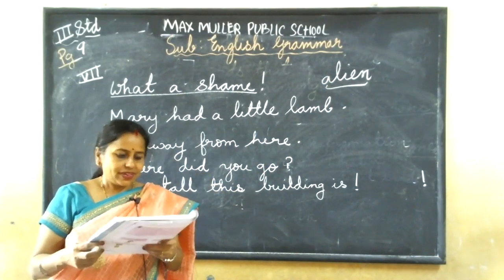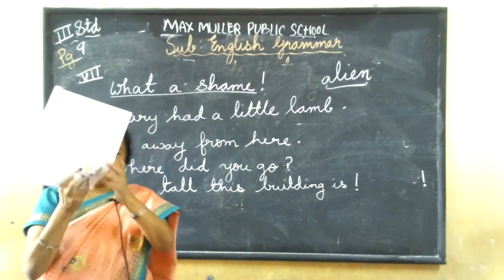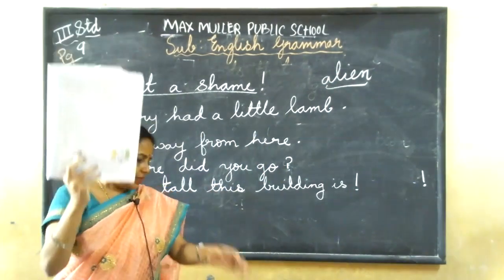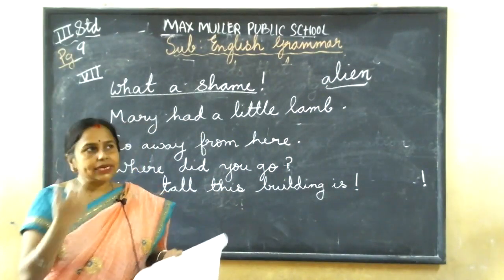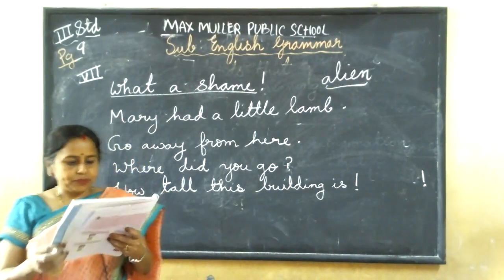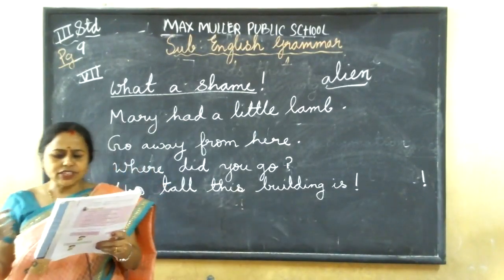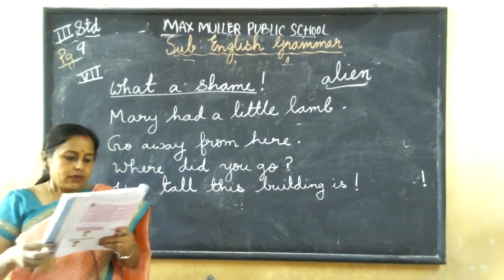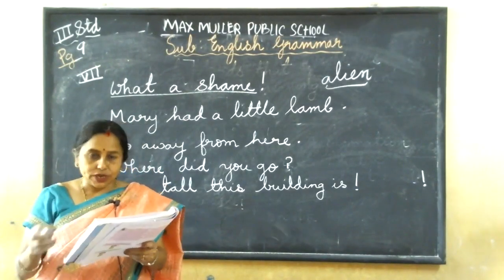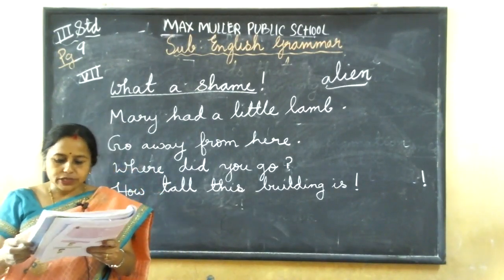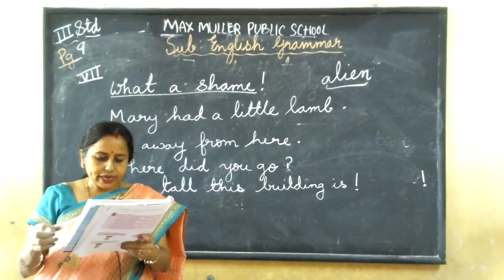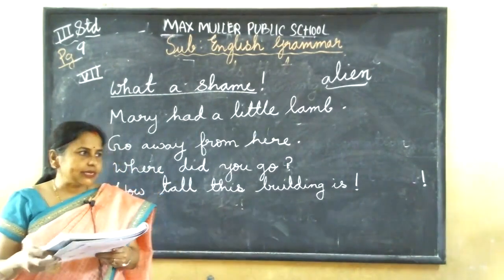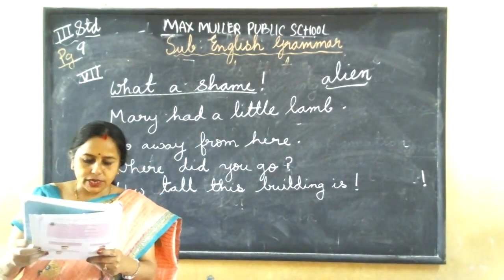One man is asking, how funny you look. Who are you? Aliens. These two are aliens, one yellow and one green. They come from another planet, we think like that. Aliens: we are aliens, we have just landed from Mars. Mars is one planet, from there we have come. Man: why are you here? Aliens: we have come to see the earth. We hear it is a nice place. So they are saying it's a nice place we heard, so we came to see her.